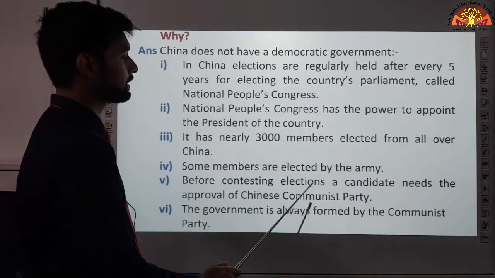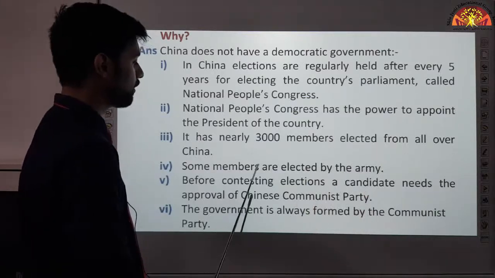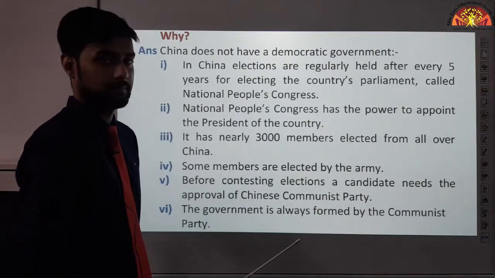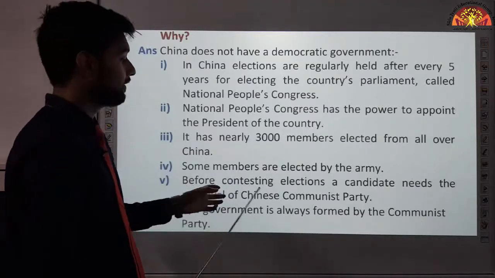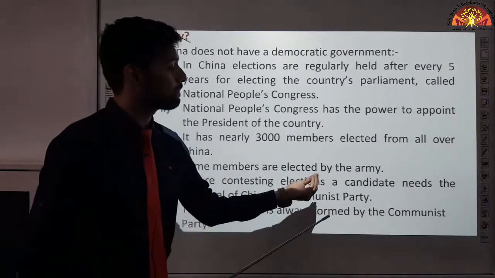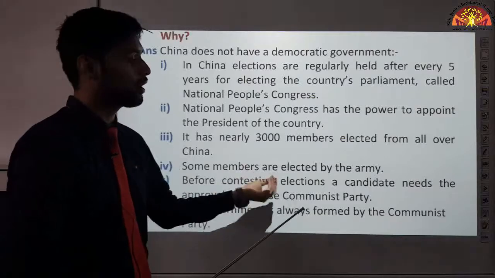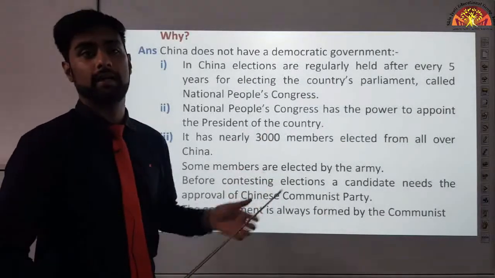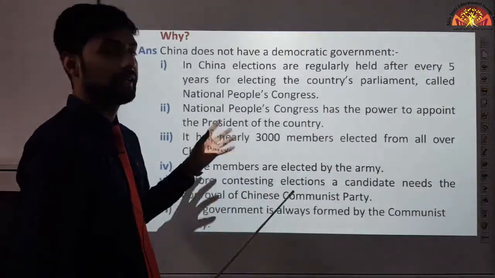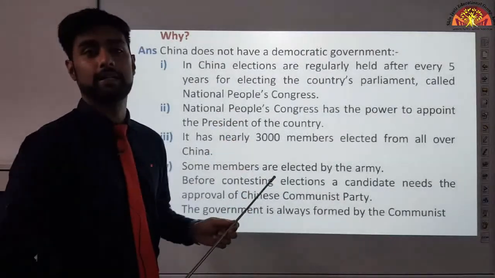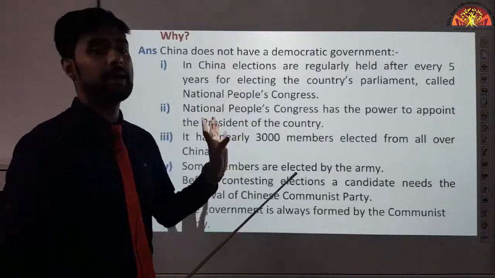Before contesting elections, a candidate needs the approval of the Chinese Communist Party. Before, if I am to contest an election in China, I will need the approval of the Chinese Communist Party. But what will happen? This party will not give me permission to compete in the election. And that is why we cannot call China a democratic country. Why? Because only one party competes.